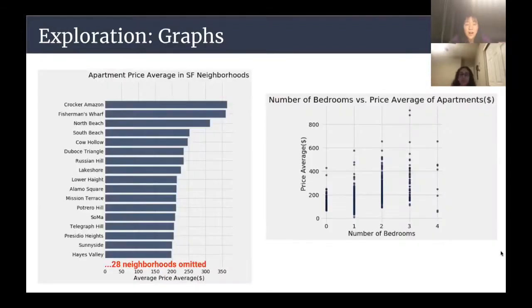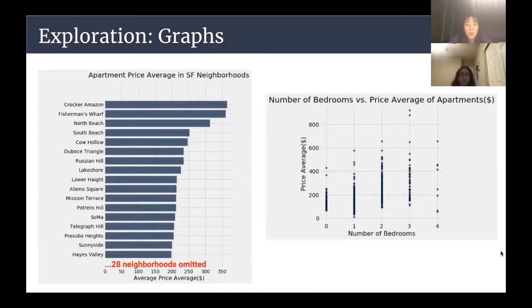We then check on how the price average of SoMa apartments compare to non-SoMa ones. The qualitative plot to the left shows the average of price averages of apartments in each neighborhood in our sample. We can see that SoMa apartments are on average more expensive than apartments in most other neighborhoods. Though there are some neighborhoods above SoMa, our data set contains very few apartments in those neighborhoods. The lack of data points implies that these neighborhoods being higher on the chart can simply be due to chance. Therefore, our hypothesis testing question is still worth investigating.